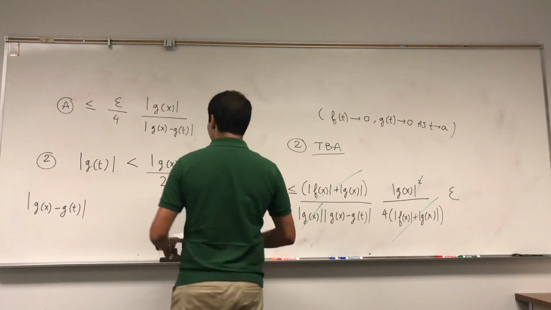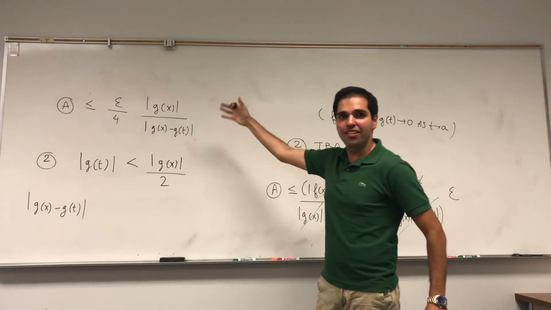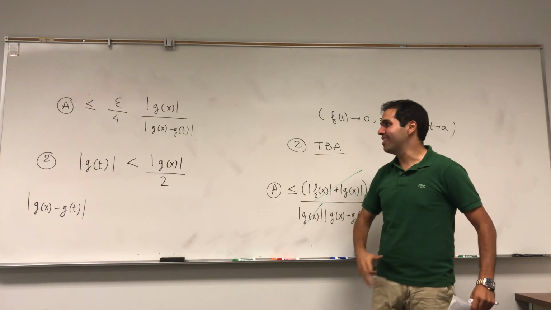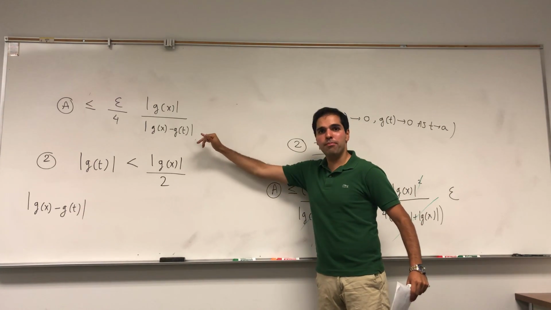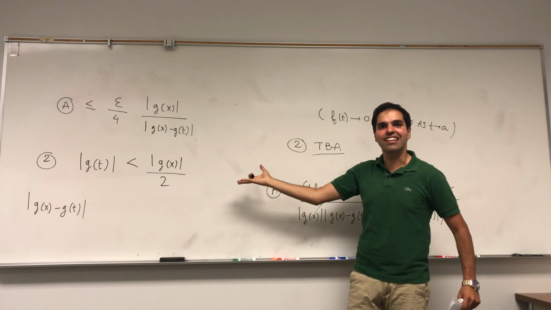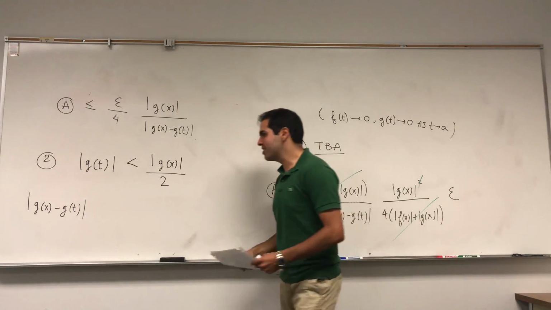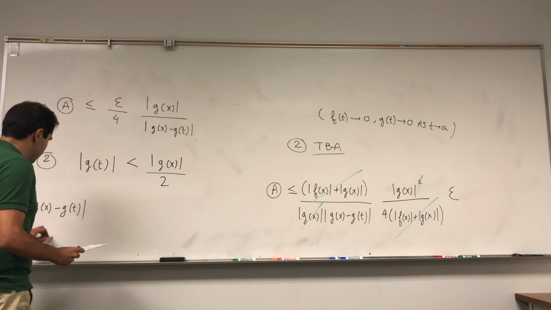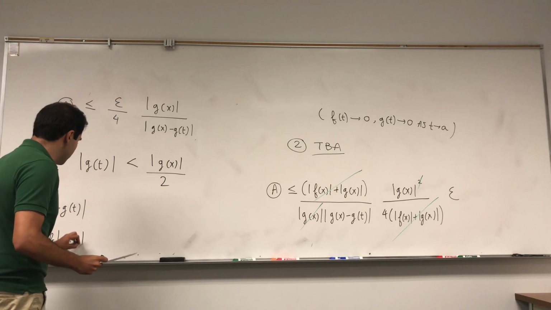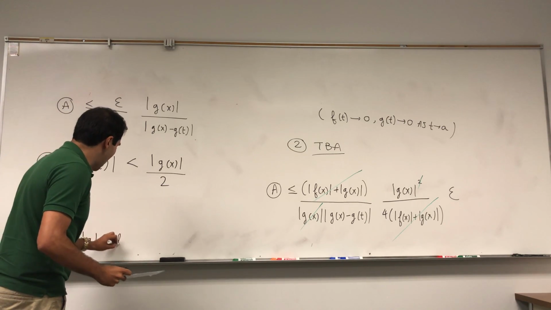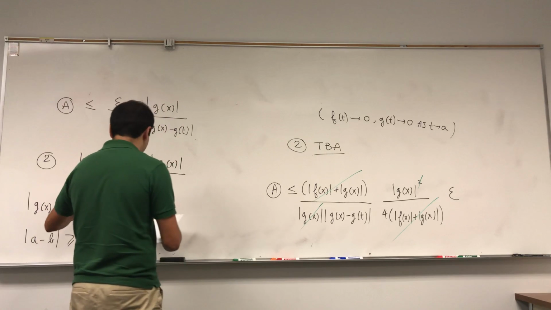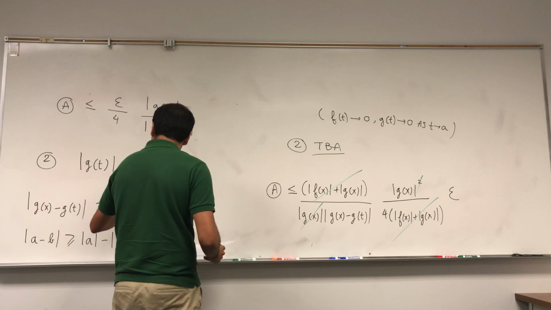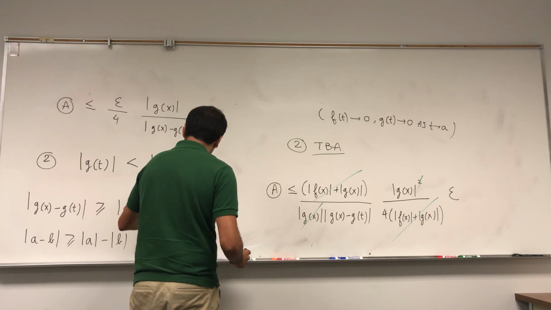Here's the cool thing. Usually with absolute values, you want to use the triangle inequality, to show it's less than something. But because you have a reciprocal, you want to show it's greater than something. So you have to use what's called the reverse triangle inequality, which, remember, just says that the absolute value of A minus B is greater or equal to the absolute value of A minus the absolute value of B. In particular, this is greater or equal to g of x minus g of t.